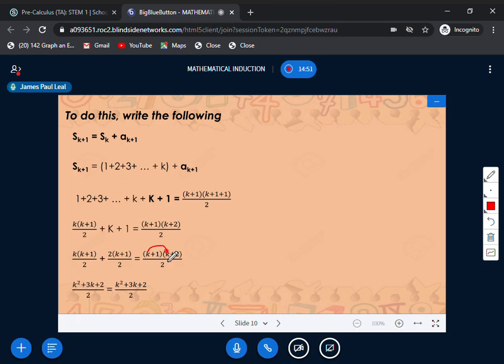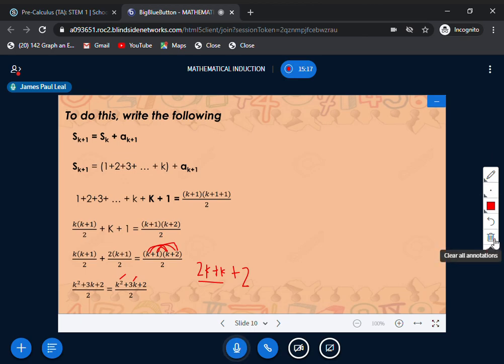using the FOIL method, you can actually use that method. So k times k, you will be having k squared, and k times 2, you have here 2k. And for the inner, 1 times k, that is positive k, and 1 times 2, the last term, you will be having positive 2. So if you're going to combine that one, you will be having 3k here, plus 2, copy only.